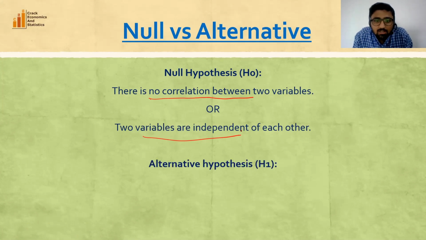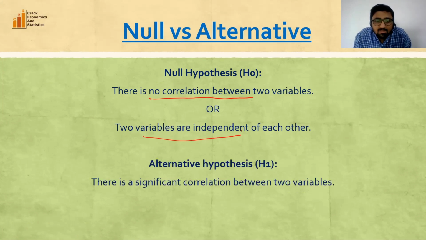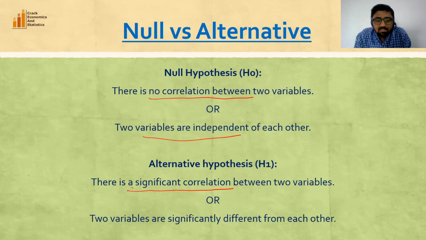That is our null hypothesis. An alternative hypothesis is there is a significant correlation between two variables. So we are saying that two variables are significantly associated with each other, or two variables are not independent. They are associated with each other.